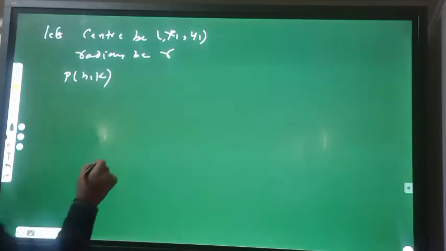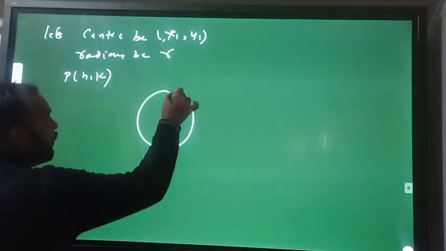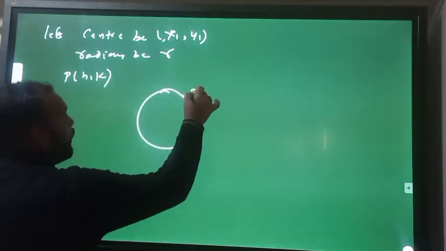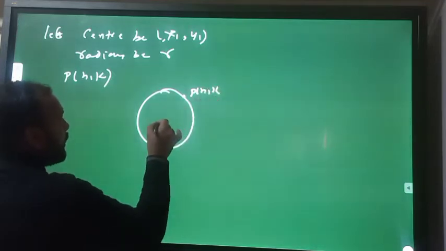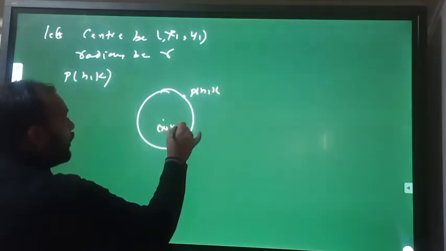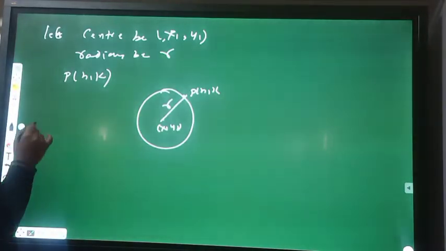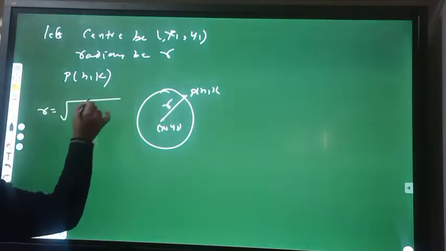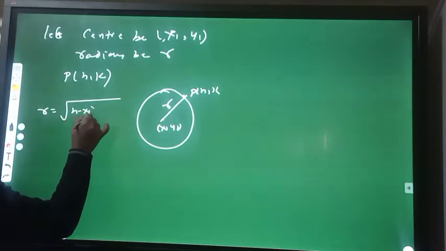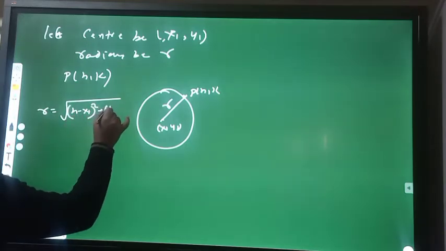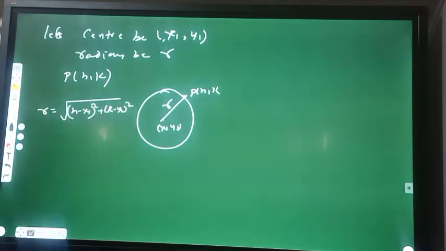So in the circle, this is the point P, HK, center is x1, y1, and the radius will be r. So distance r from the distance formula is the square root of h minus x1 square plus k minus y1 square.